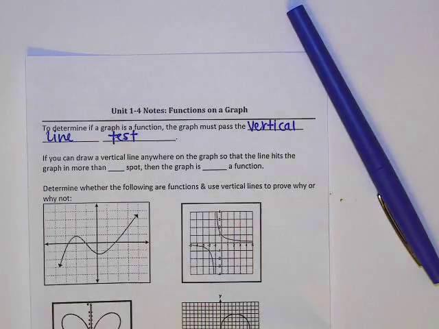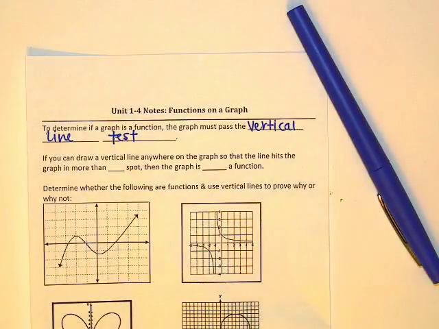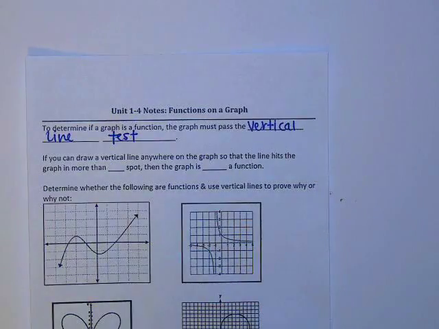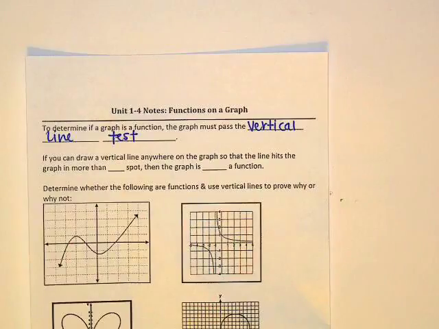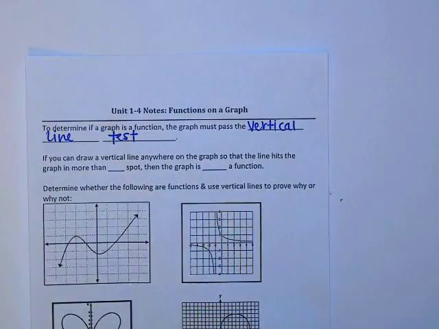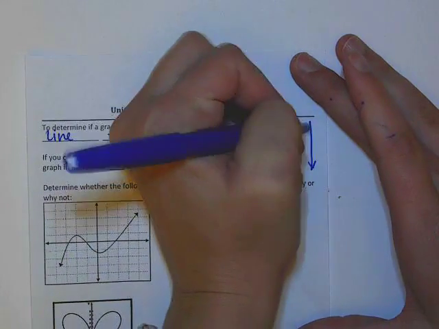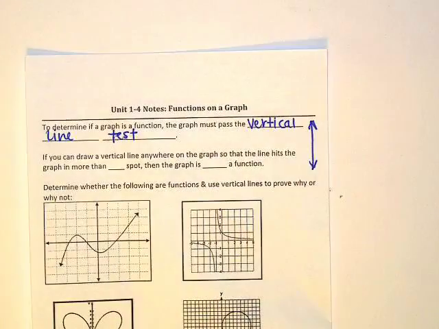So if you can think of the Lion King looking off at the horizon, from left to right, right to left, looking at the beautiful sunset. The horizon is like horizontal, left to right. And if you can remember that, then you can remember vertical is the other way, which is up and down. Okay, so we're going to do a vertical line test. I'm going to draw a line so I can remember that it's up and down.